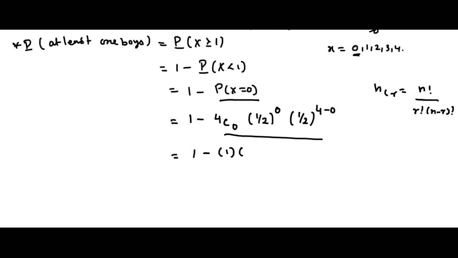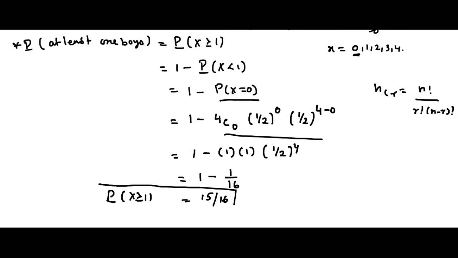Anything power 0 is also 1. So you get only 1 by 2 power 4. If we simplify this, 1 minus 1 by 16. Take LCM. We get 16 minus 1, which is 15 by 16. That is the probability of x greater than or equal to 1. This is nothing but one family value, right?